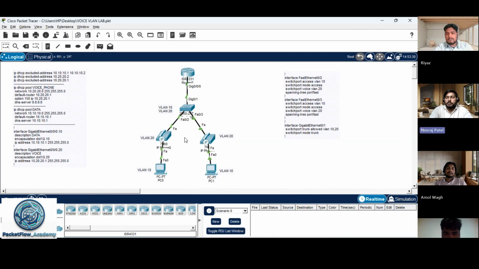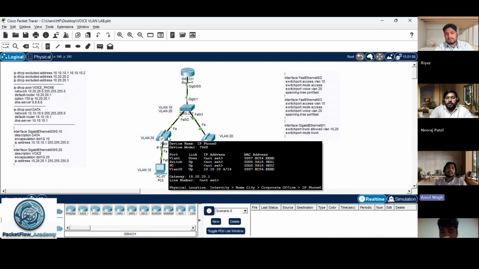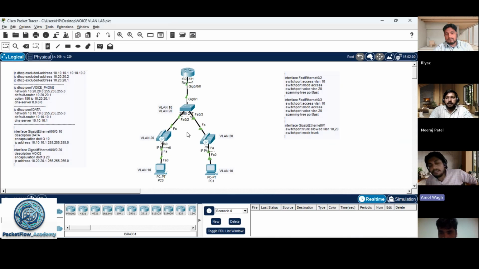Okay, it's a phone capability, completely the phone capability. This is capable of tagging its VLAN in the traffic, right? But how does the IP phone know which one is the voice VLAN? If we configure it manually, then it knows. But suppose we are not configuring it manually, then how do CDP and LLDP assign this VLAN ID to the IP phone? Okay, now I get your point.